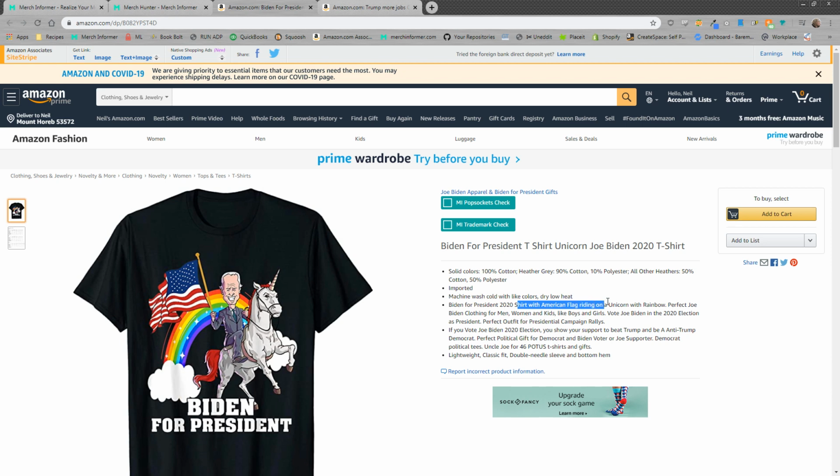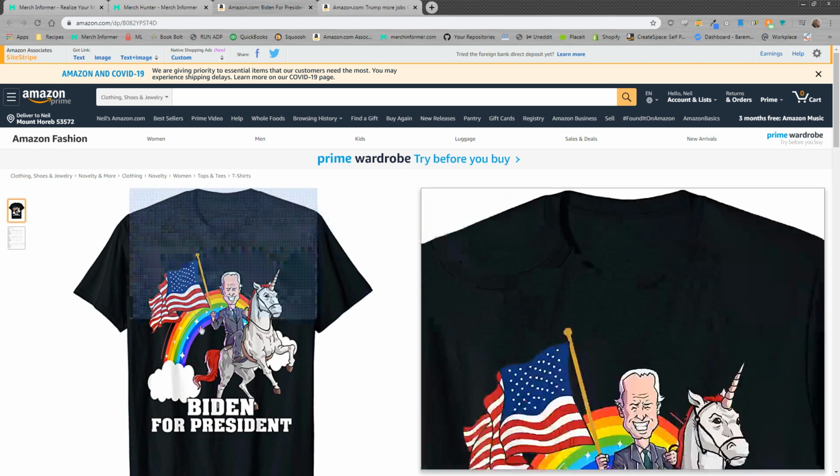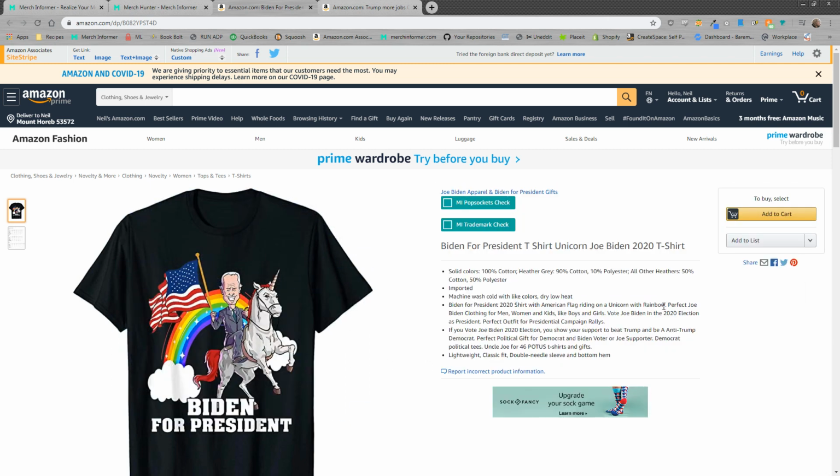Shirt with American flag riding on a unicorn with rainbow has nothing to do with Joe Biden. It has to do with this design. All right, so we're not going to add it. Perfect Joe Biden clothing. I'm not going to put Joe Biden clothing in there because remember, hint, hint, we also sell pop sockets. Last I checked, a pop socket is not a piece of clothing, so I wouldn't be putting this kind of stuff in your bullets or in your title because Merch by Amazon will automatically add whatever the product is at the end of your title. So no need to do that.